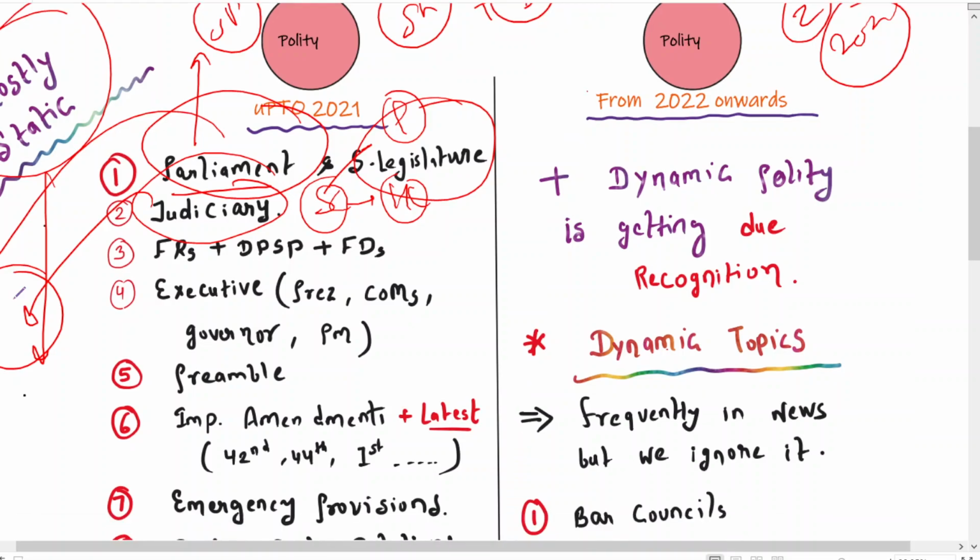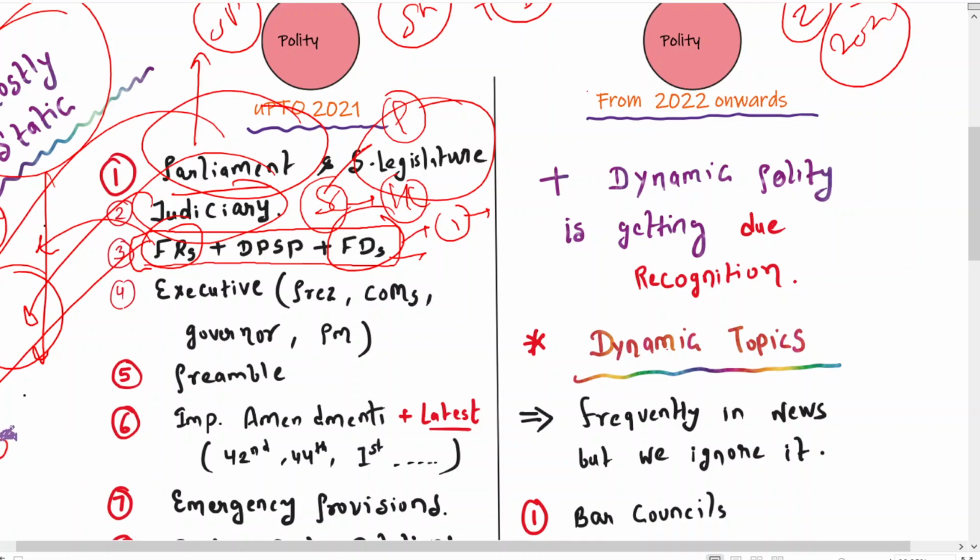The third topic is also very, very important, and you can read it as a combination of three topics: the fundamental rights, the DPSP, the Directive Principles of State Policy, and the fundamental duties. So basically, the priority should be on the fundamental rights. Then you should understand the DPSP. Then you should move to the fundamental duties. Only one page is basically about the fundamental duties, and how many fundamental duties are there, can you comment in the comment box. So you can basically know about the articles here, the exceptions here, and also the